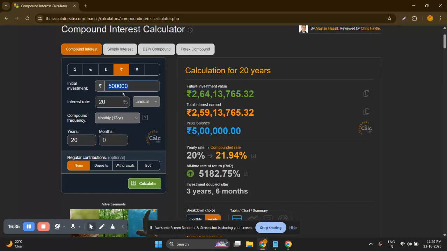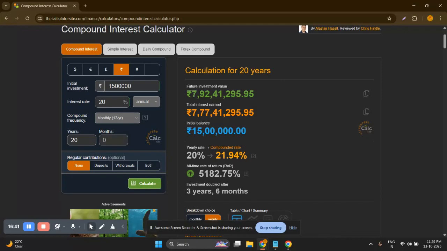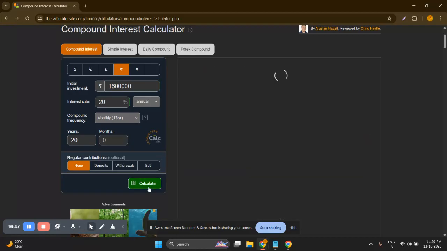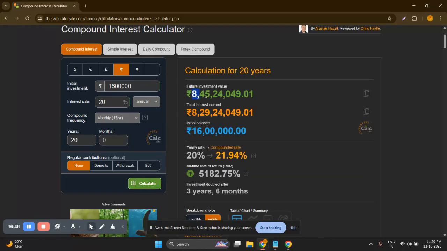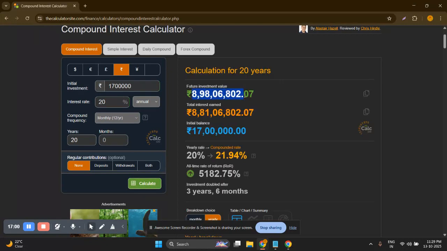And if I go with 15 lakh rupees, then I'll secure around 8 crore rupees. If I increase it to 16 lakh rupees instead of 15, then I will gain around 9 crore rupees. Let me increase one more digit, 17 lakh rupees. Yeah, around 9 crore rupees.